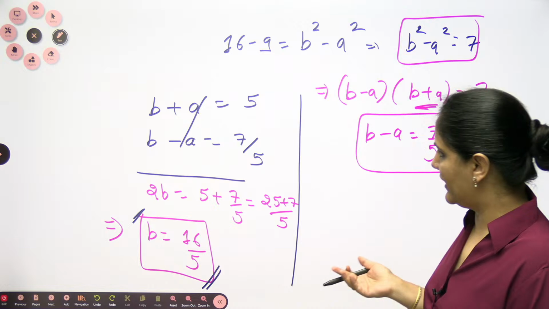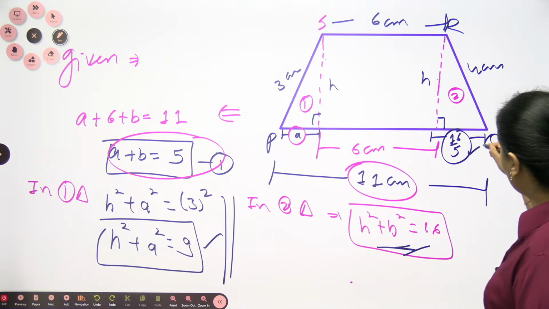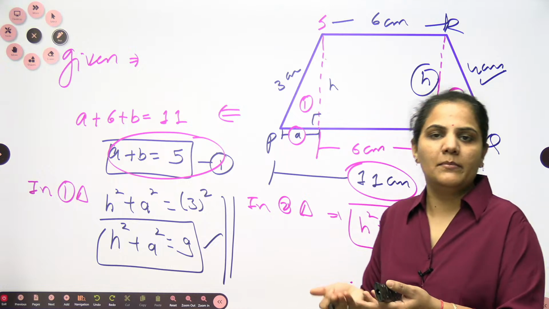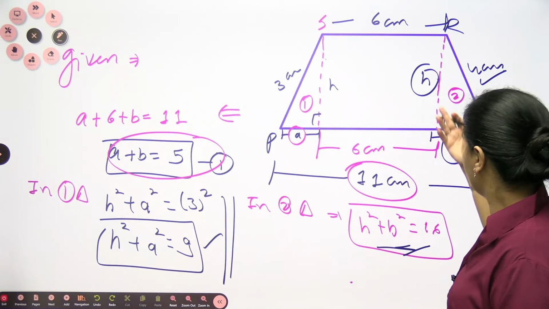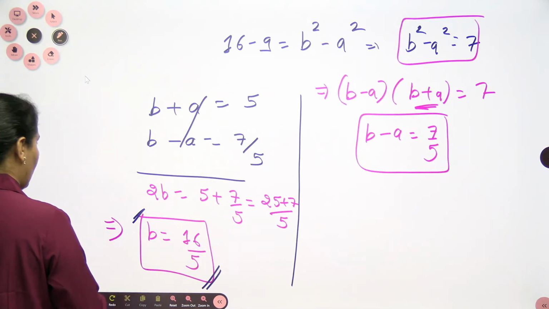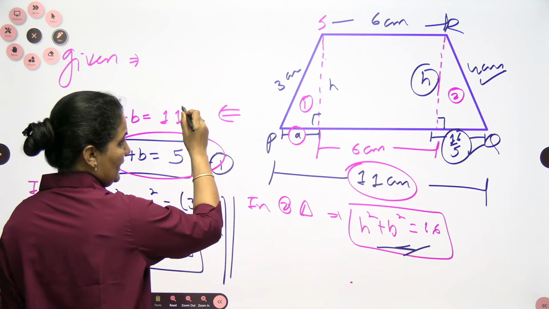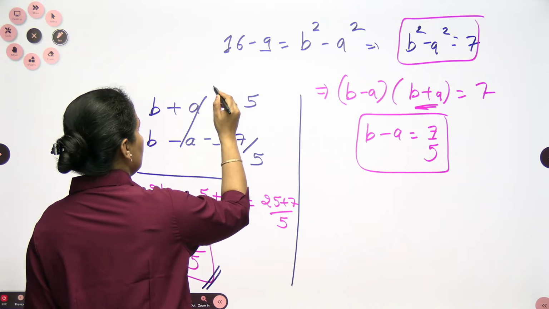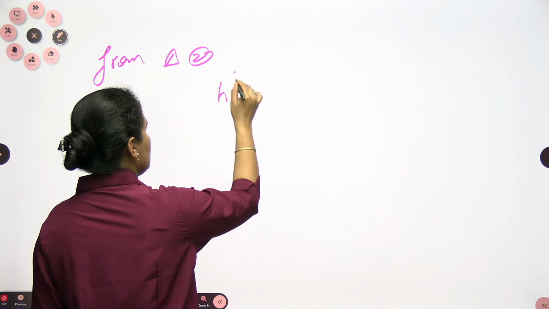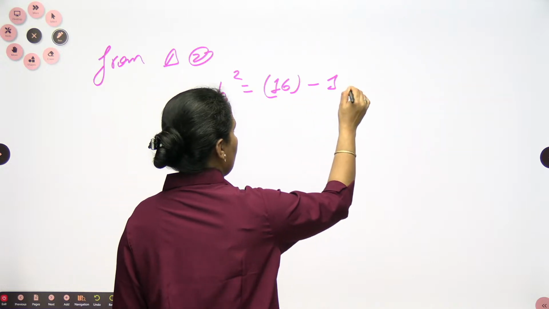I required B for finding the value of H, so I am writing here B is equal to 16 by 5. Now that we have B, we can find the value of H. Yes, definitely: hypotenuse square minus base square will be your height, or the perpendicular. So now I will write from triangle 2: H square is equal to 4 square, 16, minus 16 by 5 whole square.